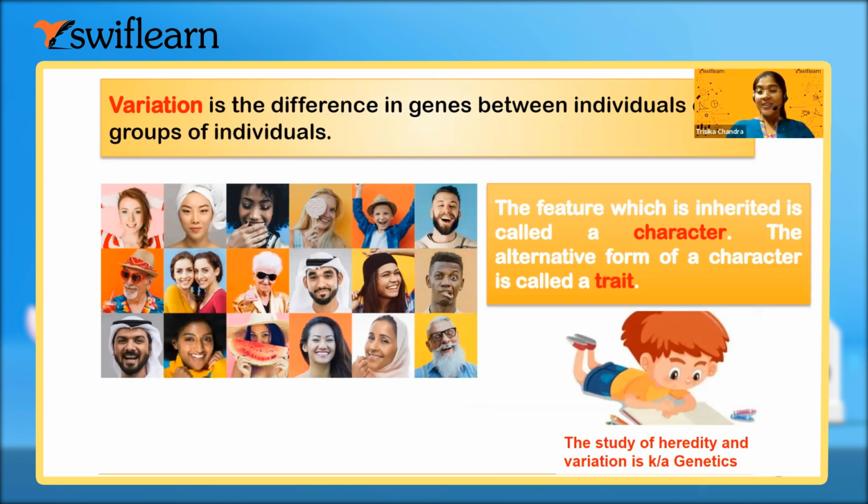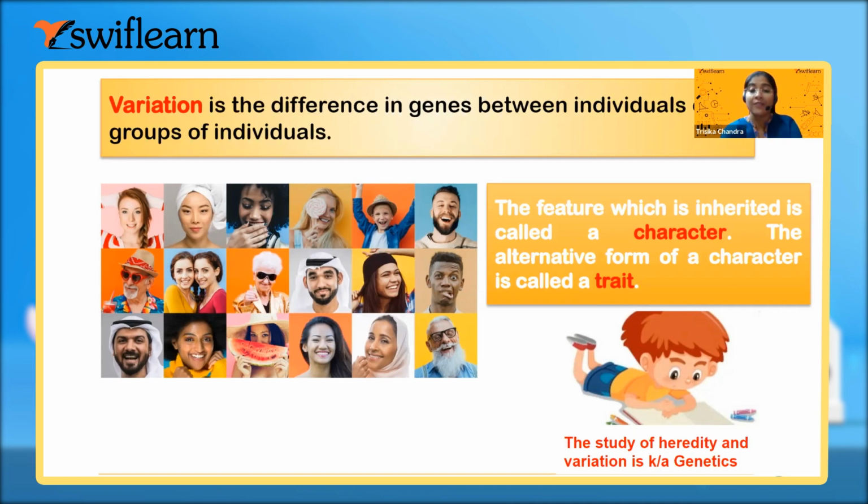To adjust with the surrounding. Okay, I'll explain this with the help of an example of bacteria, then you will be able to understand it better. This variation helps you to adapt yourself to the surrounding, and in the long run it helps in the evolutionary process. This adjusting is very important for survival. Without variation you would not be able to survive.